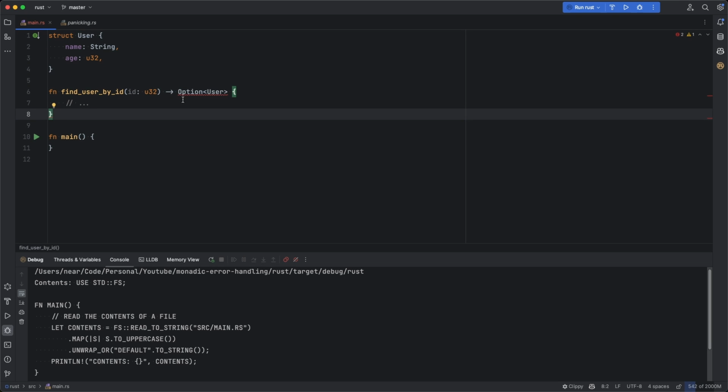Imagine writing this in Java or JavaScript. What would you do if you don't find a user with the specified ID? Would you throw an error, an exception? Would you return null? Or in the case of JavaScript, would you even return undefined? And what is the difference between null and undefined? And why would it be an exception?